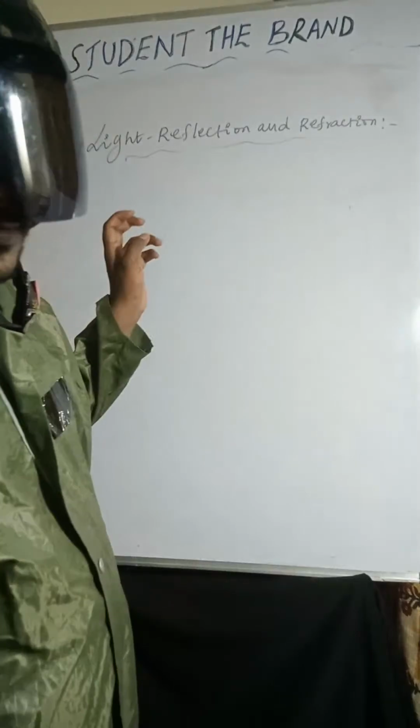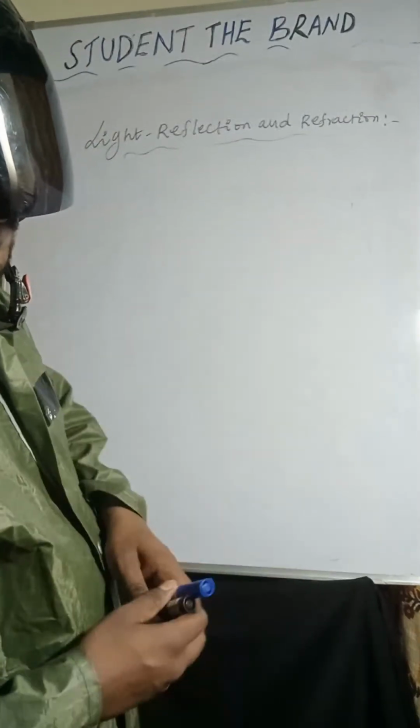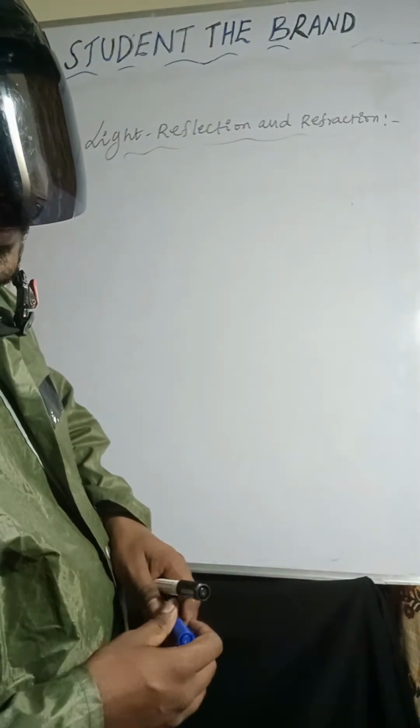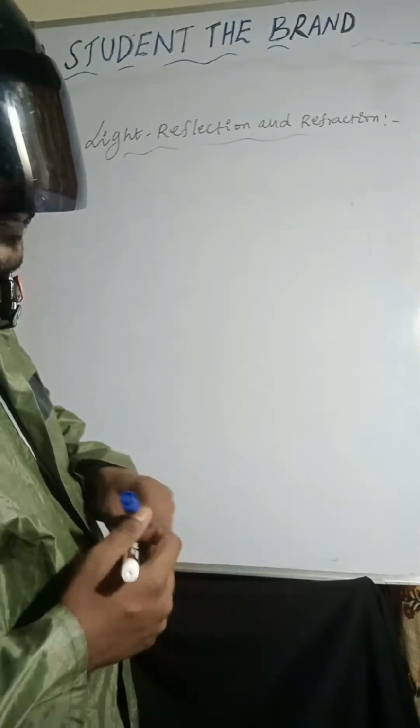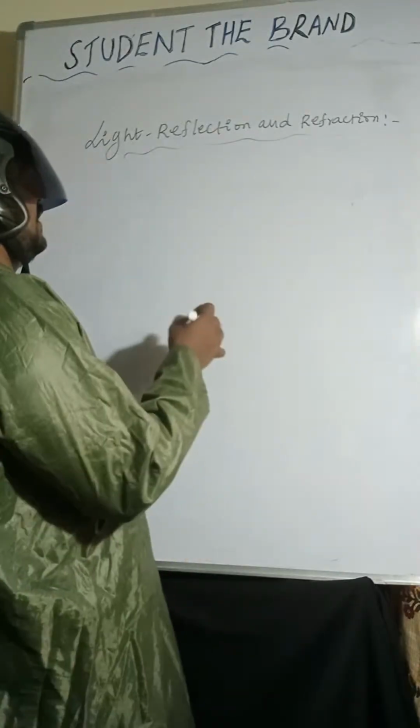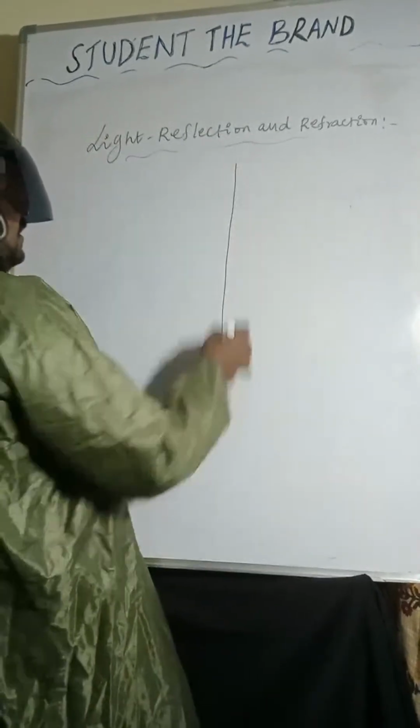Now you can see here, I am taking the plane mirror like this.